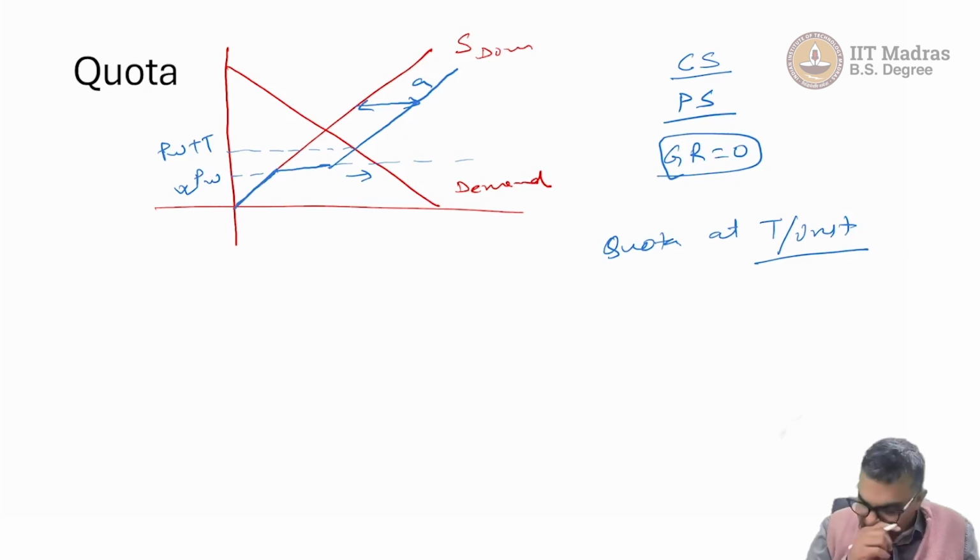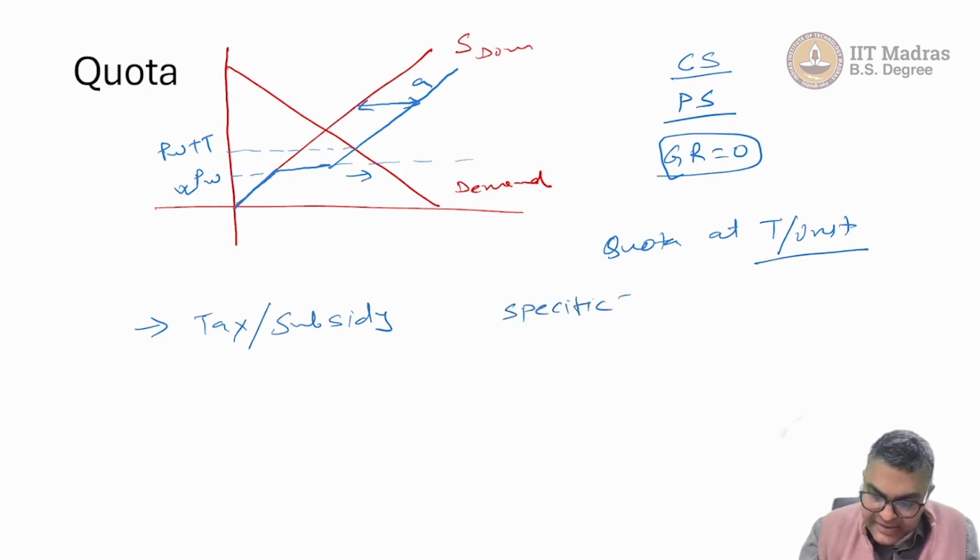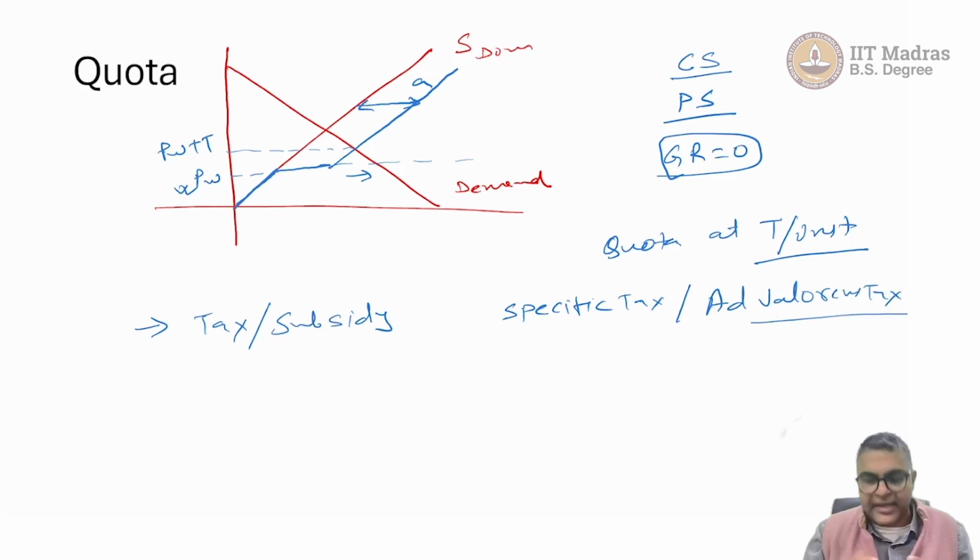What we have seen so far is intervention using taxes. We didn't get into the detail of subsidy, but you can get into detail on your own. Even when we discussed taxes, we talked about only a specific tax. We didn't talk about ad valorem tax in any detail, but you can work out the details on your own. What happens in case of ad valorem tax, I already gave you some idea. And then you can also get into subsidy, which is very similar to tax, but in the opposite direction.